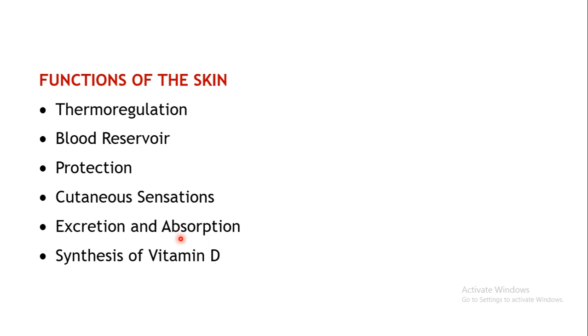Not all substances can cross the intact skin. Of course, there are a few examples of drugs which can cross the skin. Drugs may be applied in the form of patches, as you all must have studied. So they can cross the skin and enter your systemic circulation. So it could be one of the pathways for absorption of certain substances.